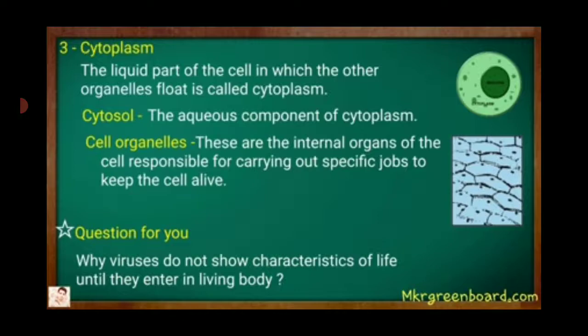Cytoplasm. The liquid part of the cell in which the other organelles float is called cytoplasm. Cytosol is the aqueous component of cytoplasm. Cell organelles. These are the internal organelles of the cell responsible for carrying out specific jobs to keep the cell alive.